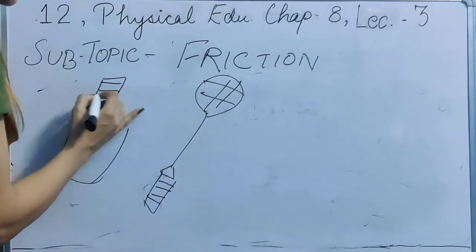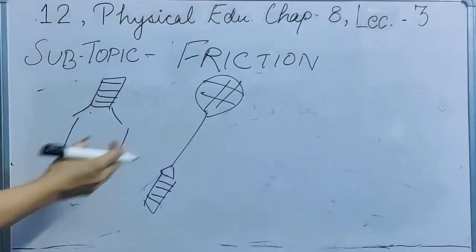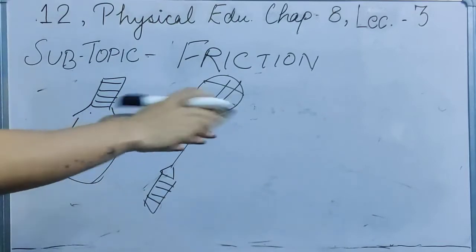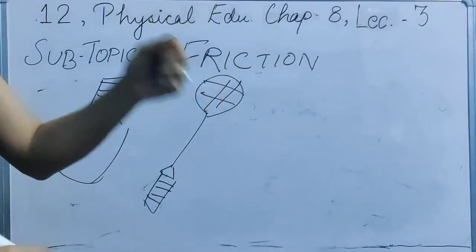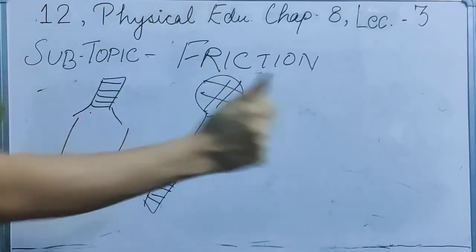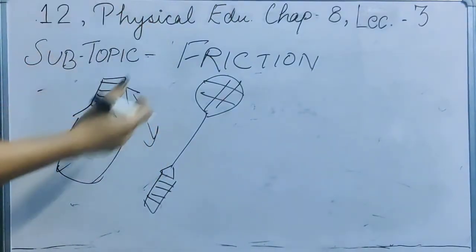Why are these grips made? So that there would be more friction, so that if your hands are slippery because of sweat or anything, you can actually grip them properly, and they don't slip out of your hand. So in some cases like this, friction is necessary.